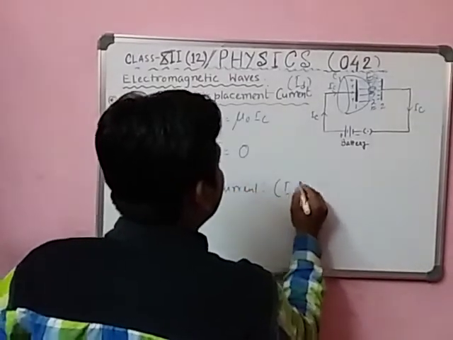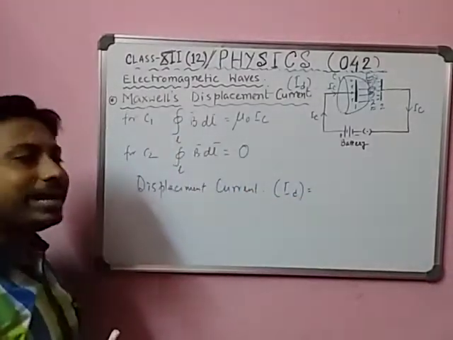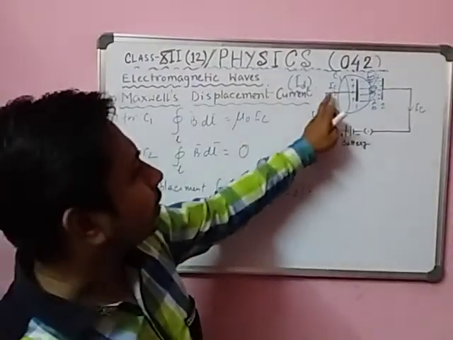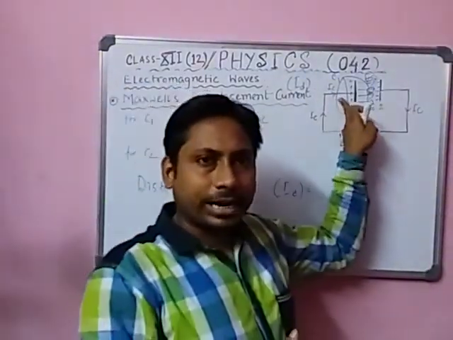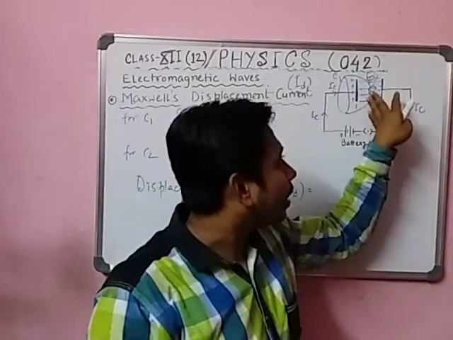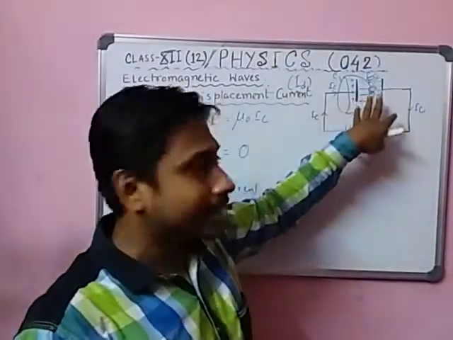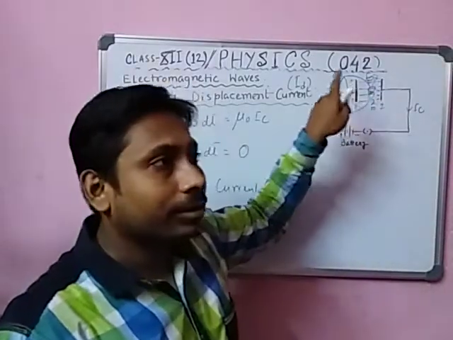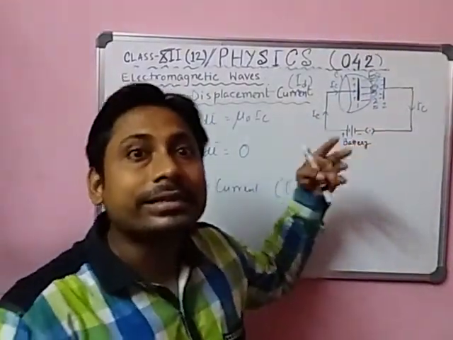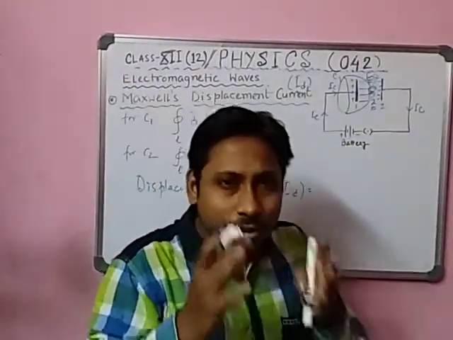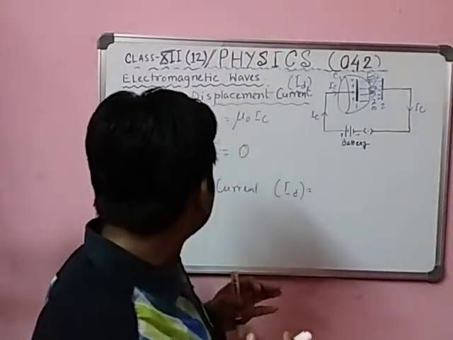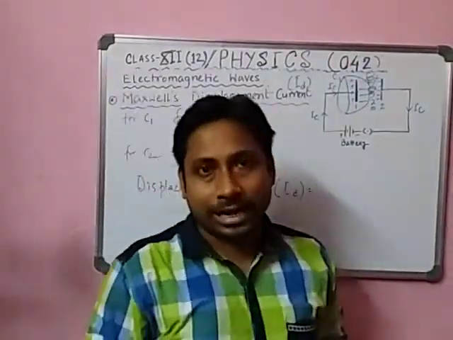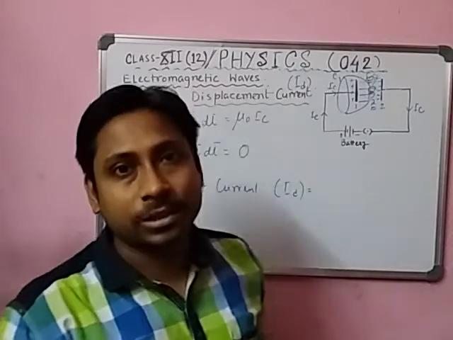In the wire we can write conduction current, but in the vacuum where we cannot see any type of current, we say the current name is displacement current. So you tell me, what is the origin of displacement current?